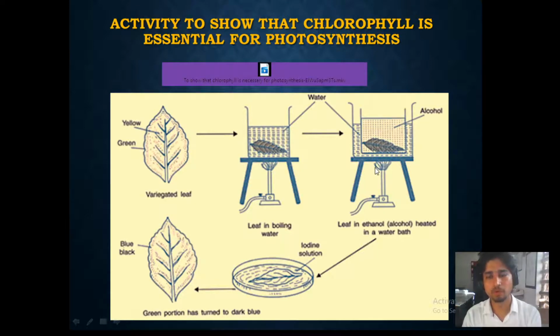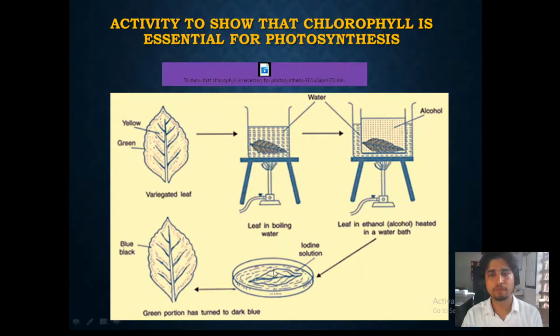It removes all the green tissue, all the chlorophyll pigment is removed from the leaf using the alcohol. Once it is removed, the leaf becomes decolorized. When we say decolorized, it means it is pale in color. It has no color. It becomes pale white.